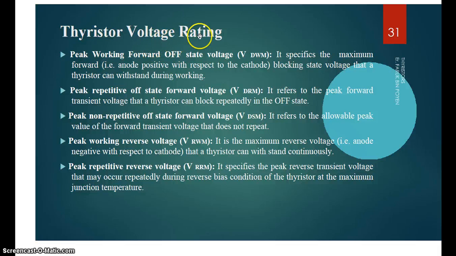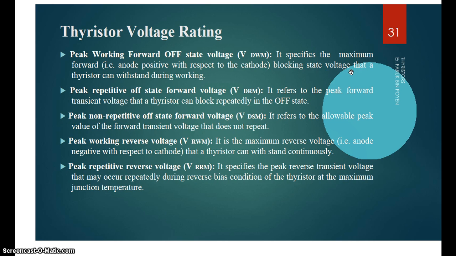Thyristor voltage rating. The first is peak working forward off-state voltage. It specifies the maximum forward voltage, that is anode positive with respect to cathode, in the blocking state that the thyristor can withstand during working.